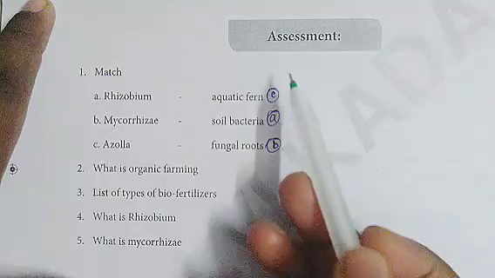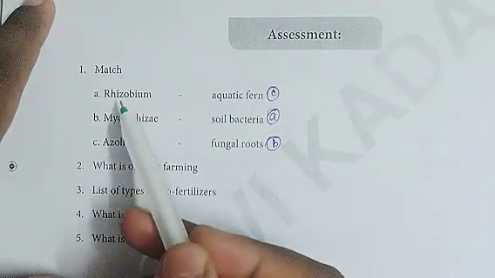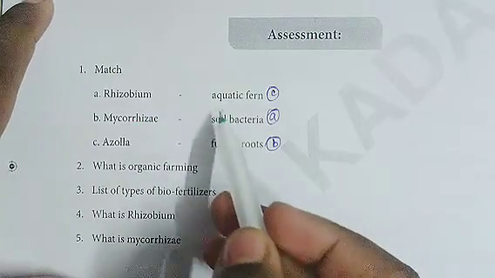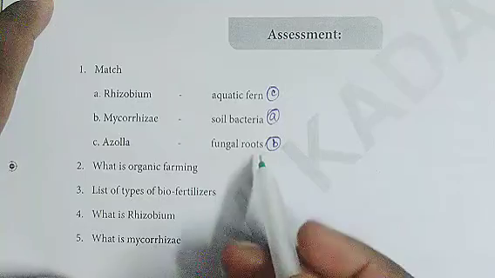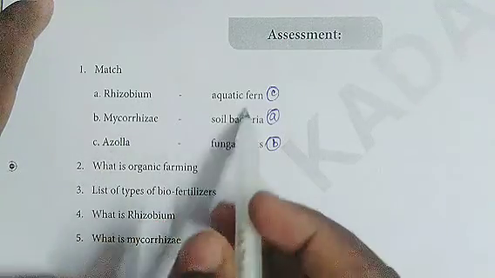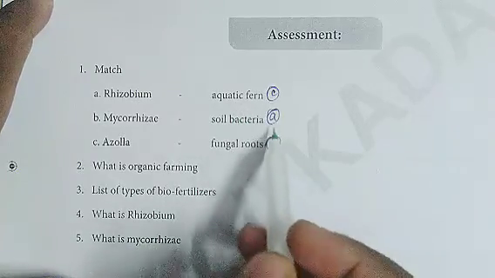So next, part B assessment. First one, match the following. For Rhizobium, the correct answer is soil bacteria. Second one, mycorrhiza, the correct answer is fungal roots. Third one, azolla, the correct answer is aquatic fern. So C-A-B.